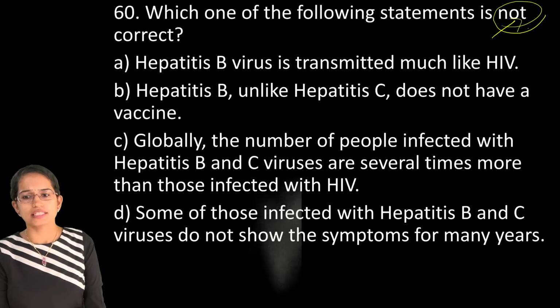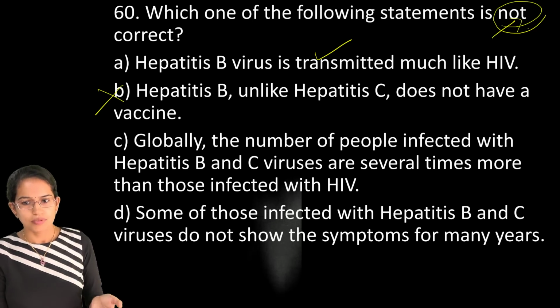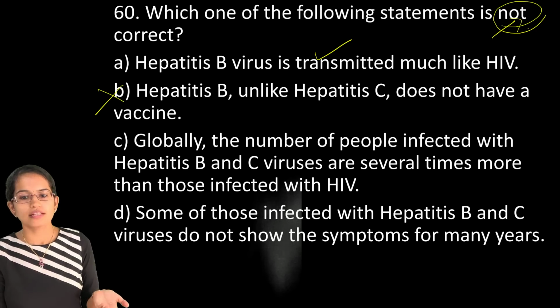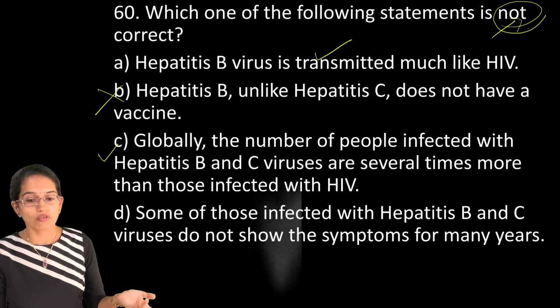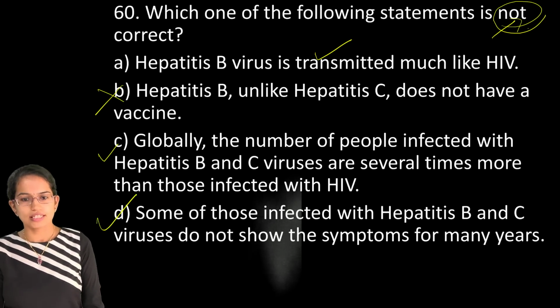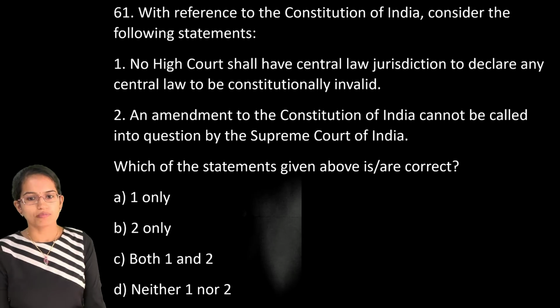Hepatitis B is transmitted like HIV. That's correct. Hepatitis B does not have a vaccine is incorrect. Both have a number of infected people much more than those infected with HIV. That's again correct, and the symptoms remain dormant in many people for a lot of years. That's again correct. So B is the incorrect option here.